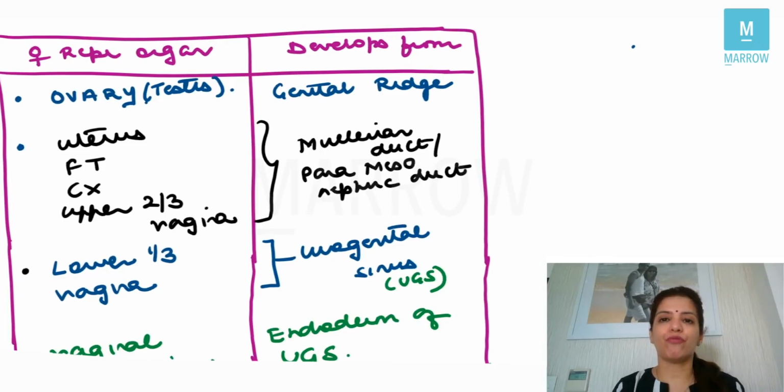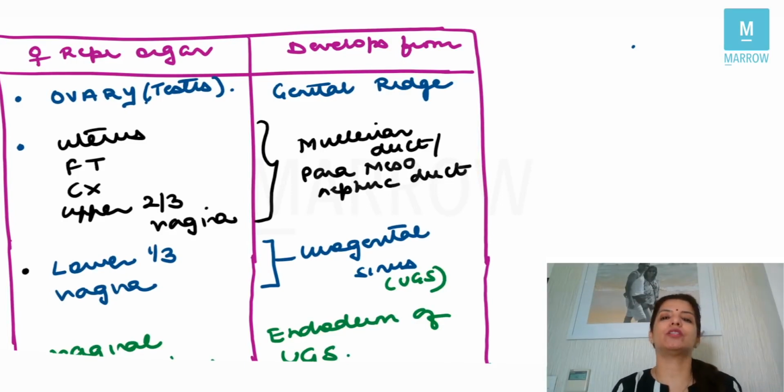Mullerian will be called the paramesonephric duct. The upper 2/3 of vagina develops from Mullerian duct, but the lower 1/3 of vagina develops from the urogenital sinus, right? Point to note over here is that the ovaries are not developing from Mullerian duct. Ovaries are developing from genital ridge. So in those cases where both the Mullerian ducts are absent, which is called Mullerian agenesis, ovaries will be normal.